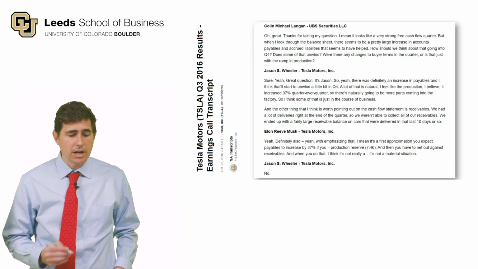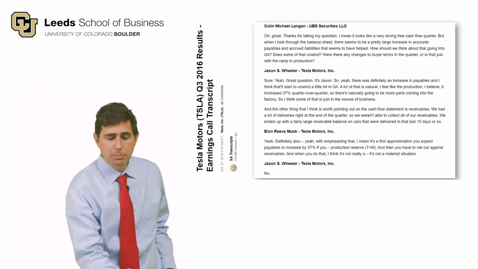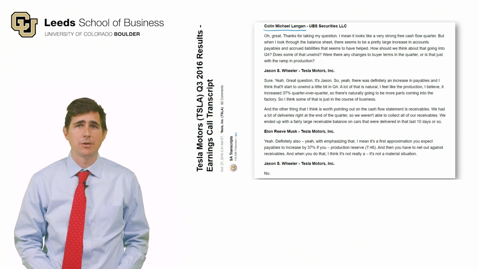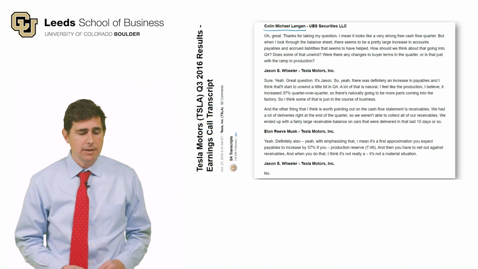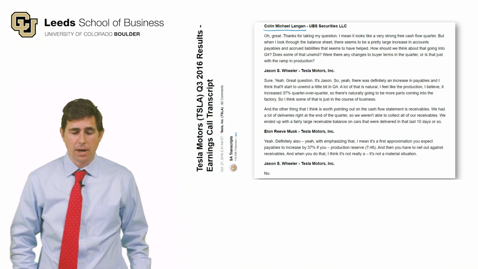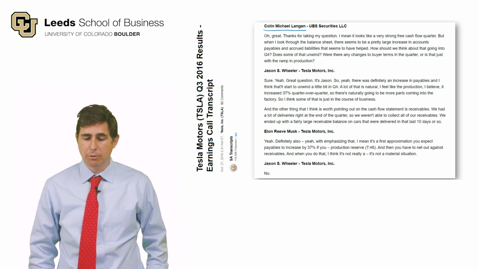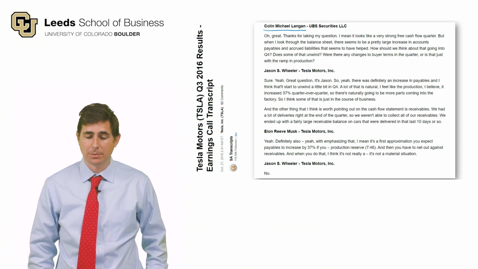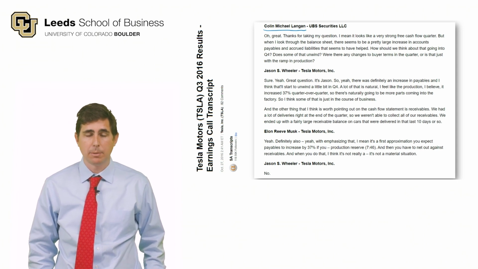So let's look at the earnings conference call that we went through this quarter. And here was an analyst, and an analyst picked up on this, right? Analysts are trained investment professionals, and they'll look at the balance sheet before they just blindly use the cash flow number. Most of the time they'll do that. And the analyst says, "Oh, great, thanks for taking my question. It looks like a very strong free cash flow quarter, but when I look at the balance sheet, there seems to be a pretty large increase in accounts payable and accrued liabilities. That seems to have helped. How should we think about that going into Q4? Does some of that unwind? Were there any changes to buyer terms of the quarter, or was that just a ramp in production?"